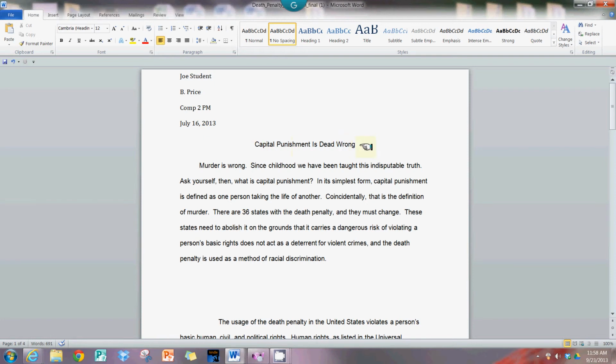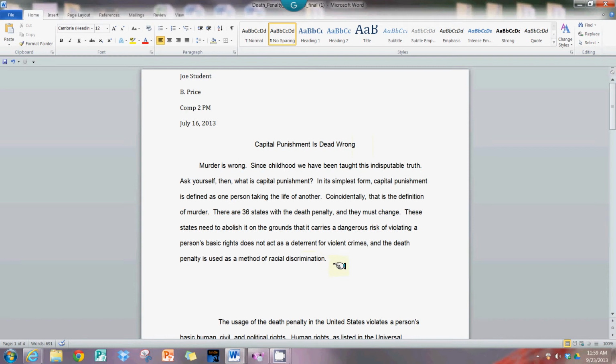So we have the heading correct, we have the title correct, and just a word on titles. I love this title, Capital Punishment is Dead Wrong. It is a creative title. It's more than just the topic of the paper, so it's more than just capital punishment. It's also more than just the assignment name like persuasive essay. It does have a creative title to it, personal and creative. So that is great as well.